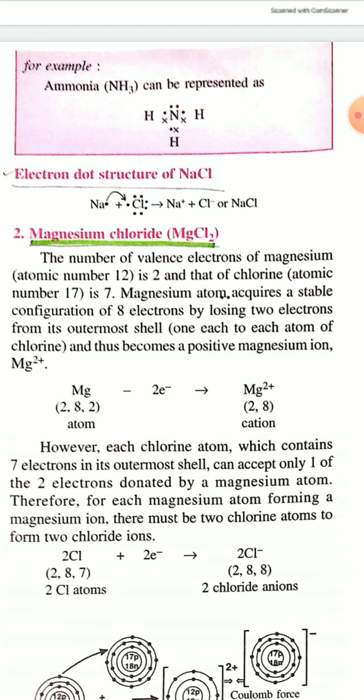So the electron dot structure is very easy to understand. You only write the valence electrons, using dots or crosses, not the inner shell electrons. If the valence electron is 1, you give 1 dot. If it is 2, you give 2 dots. If it is 3, 3 dots. 2 dots means 1 pair of electrons, and 4 dots means 2 pairs of electrons.